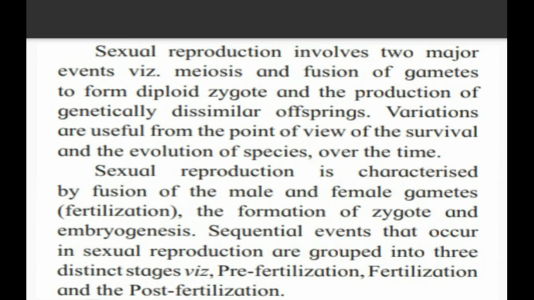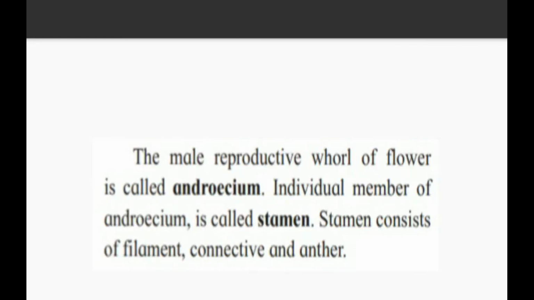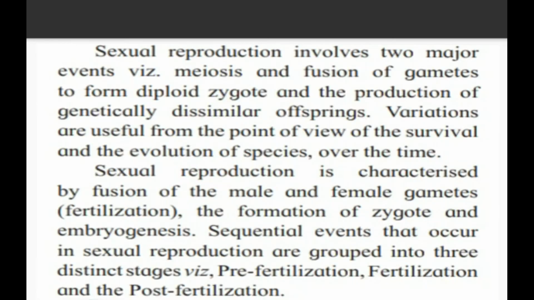So sexual reproduction has 2 major events: the meiosis process, because these are haploid cells, and fusion of gametes to form a diploid zygote. What do you mean by diploid zygote? One N came from the mother and the other N came from the father. So N and N becomes 2N. Therefore they are said to be a diploid zygote. Okay.